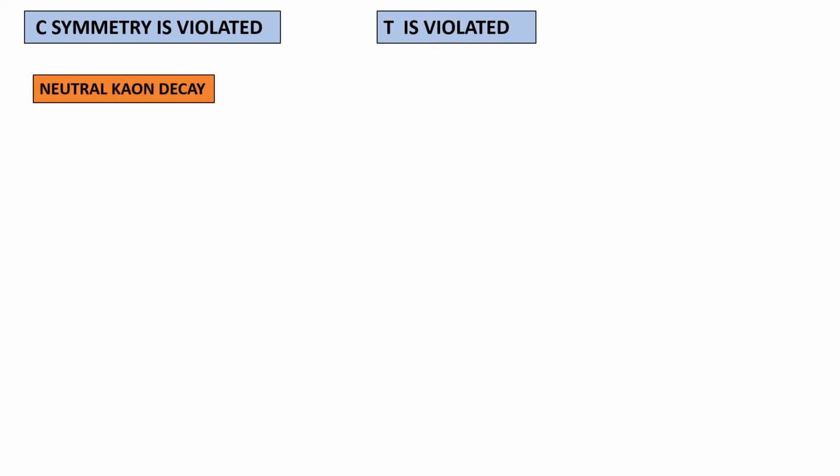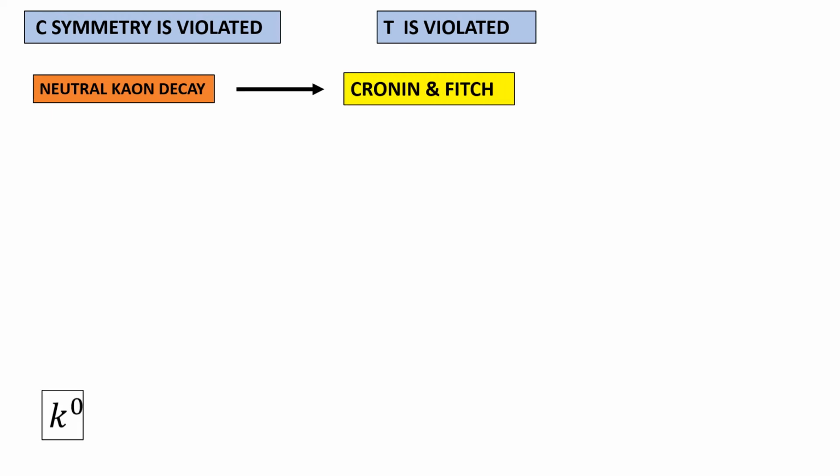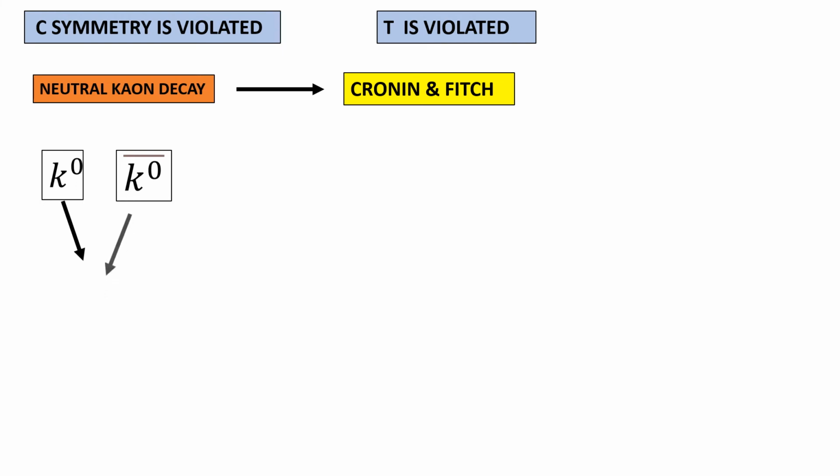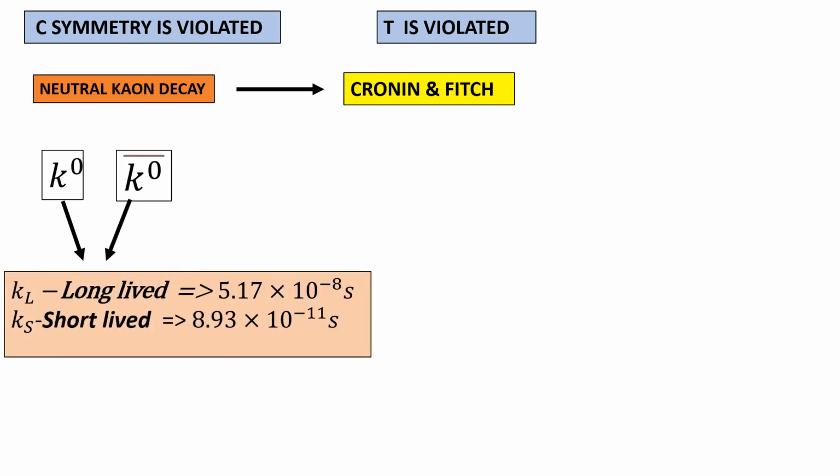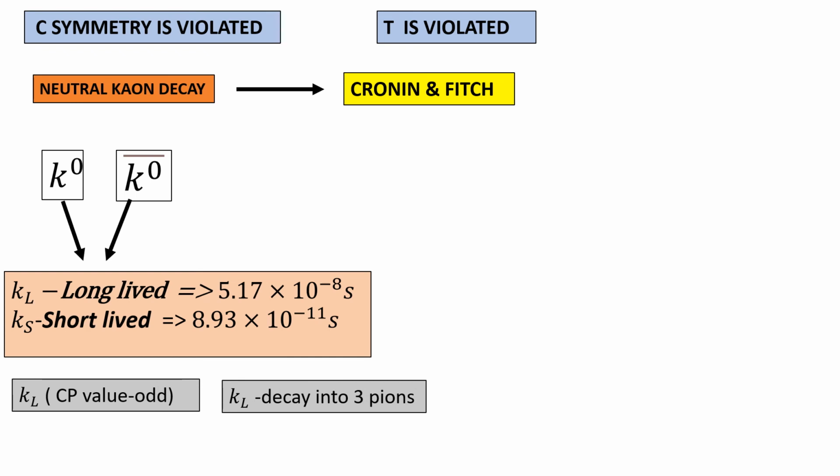Experimental results also proved that C and T symmetries are violated in weak interaction. There was another experiment investigating neutral kaon decay performed by physicists Cronin and Fitch. Neutral kaon K naught and its antiparticle K naught bar are considered to be a superposition of KL and KS eigenstates. Here, KL, the long-lived type, has a decay time of 51 nanoseconds and KS, the short-lived type, has a decay time of 89 picoseconds. KL has odd CP value and decays into 3 pions. KS, with even CP value, decays into 2 pions.